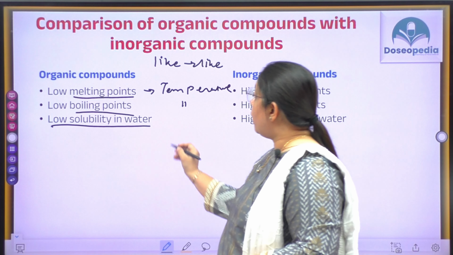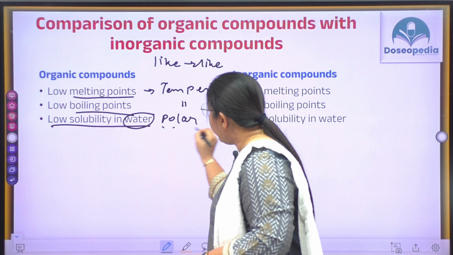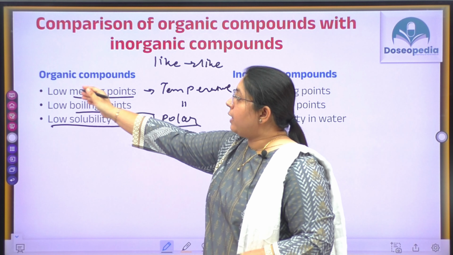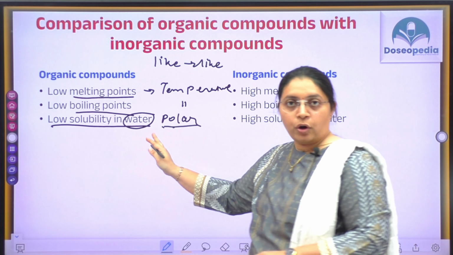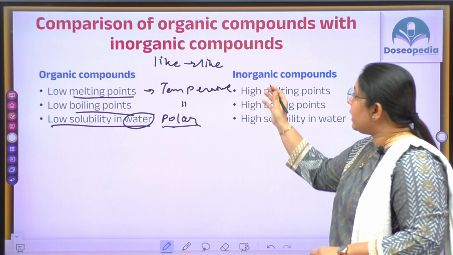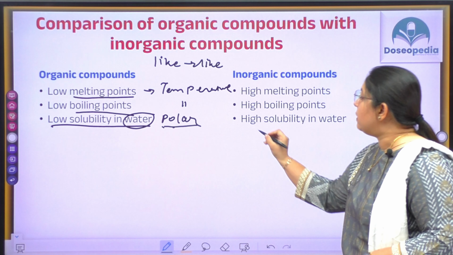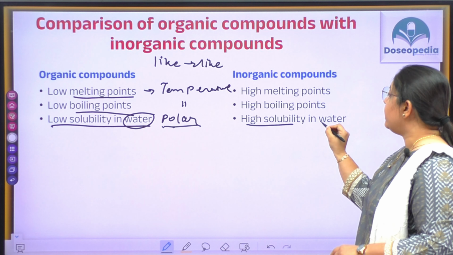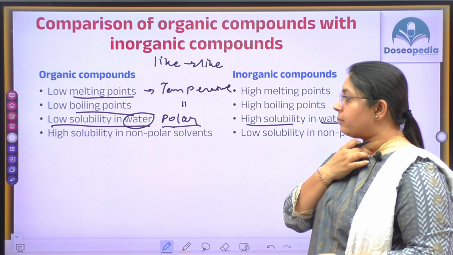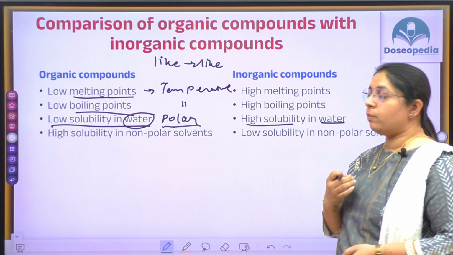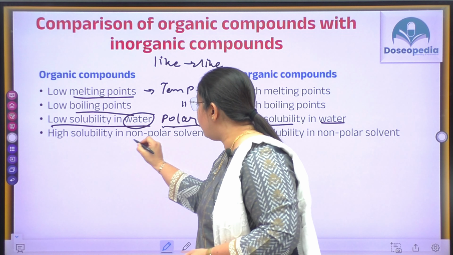Water is a polar solvent, and that is why there will be a low solubility of organic compounds in water. Similarly, inorganic compounds are polar compounds, so there will be higher solubility in water.